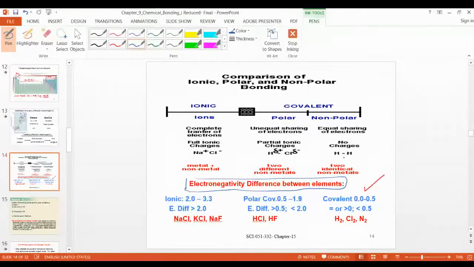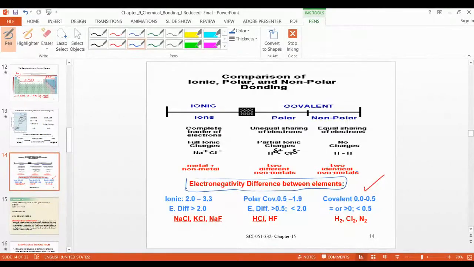Suppose different values are given in the question, for hydrogen, nitrogen, oxygen, carbon, metals and non-metals. You take the difference of two values and tally it here.